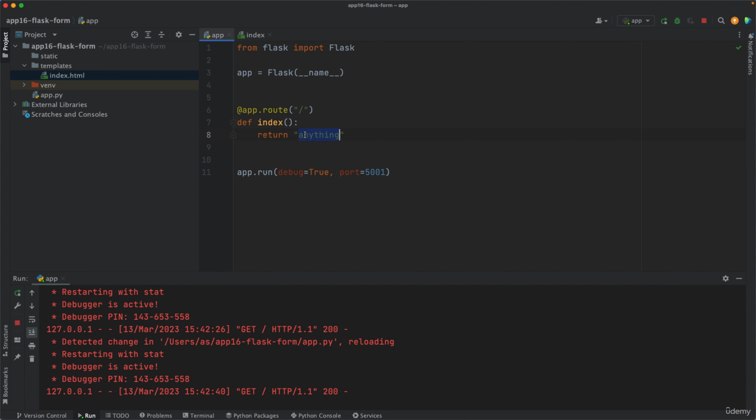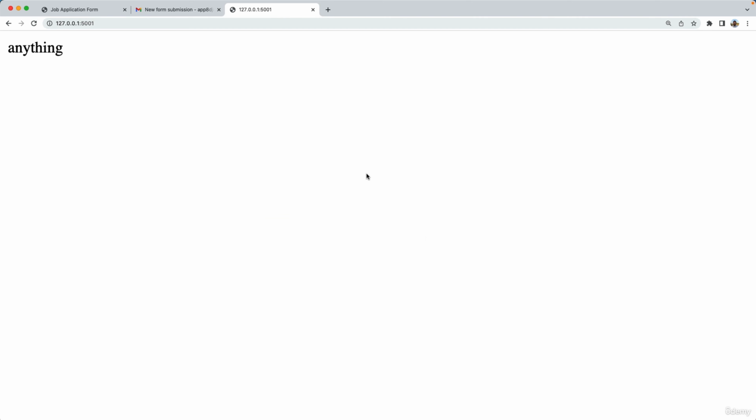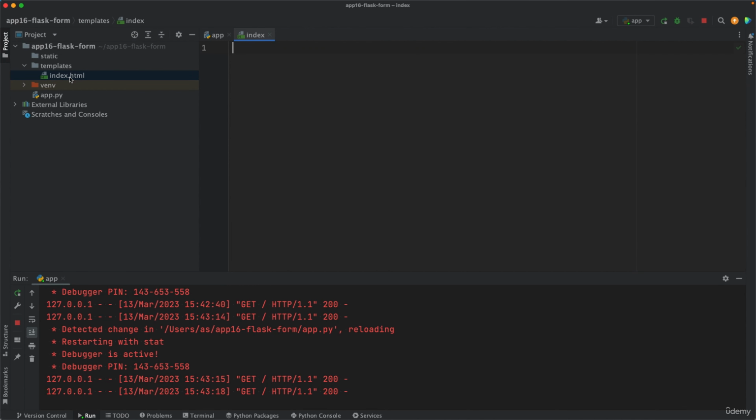Now, what we want to do instead is we want to say render template. This is a function. But we need to import that function from Flask. So from Flask, import Flask, comma, render template. So there we go. And then if we reload the page now, we'll get nothing because there's nothing inside index.html. So let's write some HTML code here.